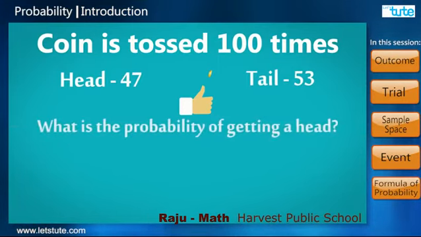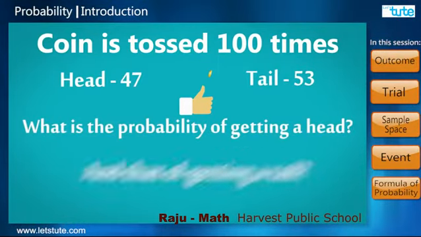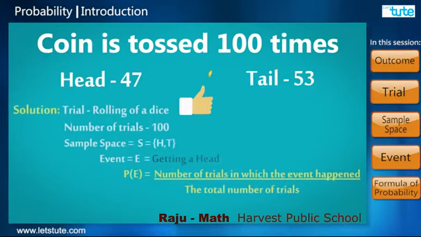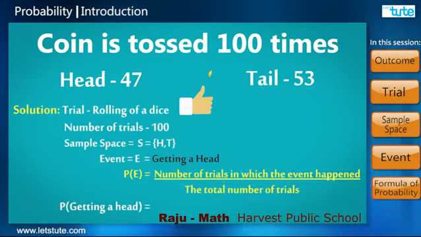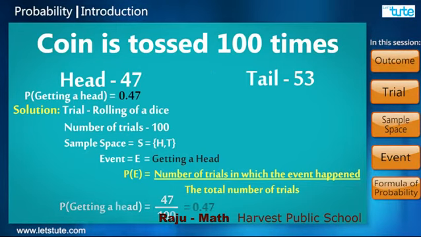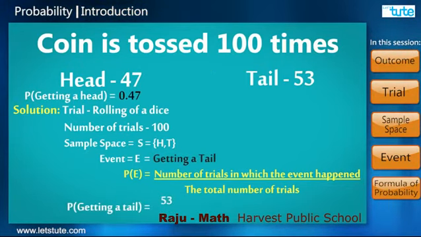What is the probability of getting a head and of getting a tail? By calculating using the formula, we get the probability of getting head is 47 upon 100 or 0.47, and the probability of getting tail is 53 upon 100 or 0.53.